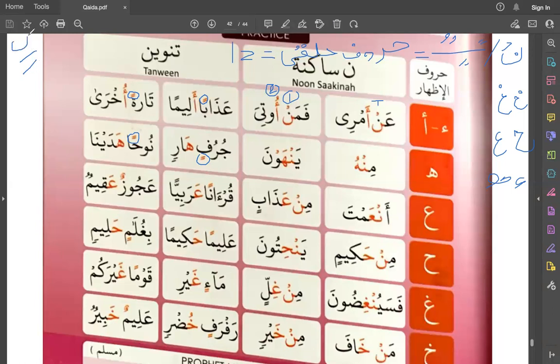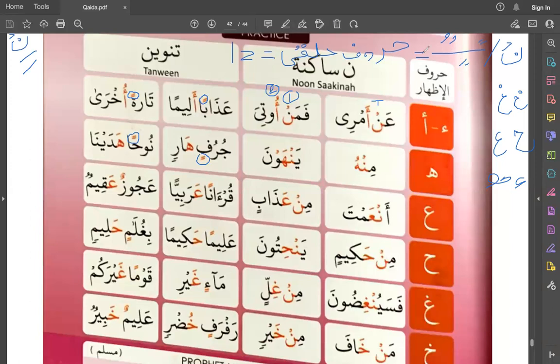So this is actually nun sakin. So the rules are same, because nun sakin and tanween are same. This is written in another style, but there is the sound of tanween here. So both these things are same.